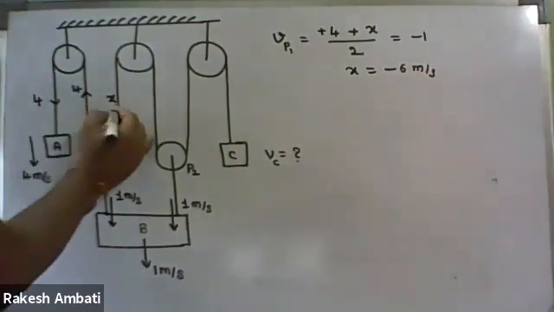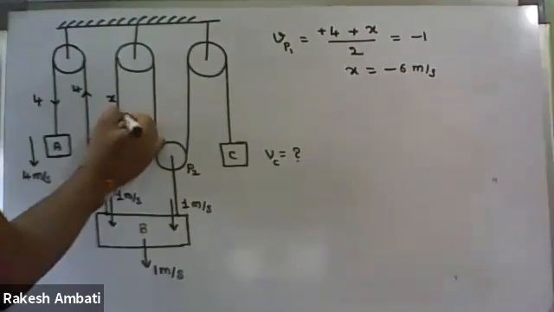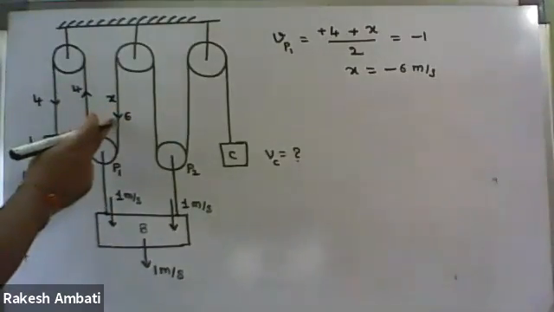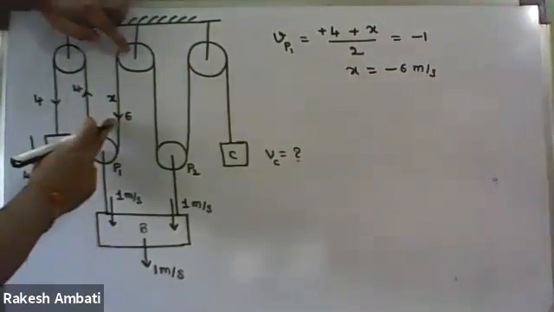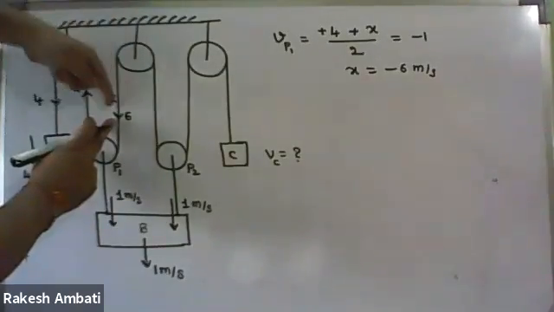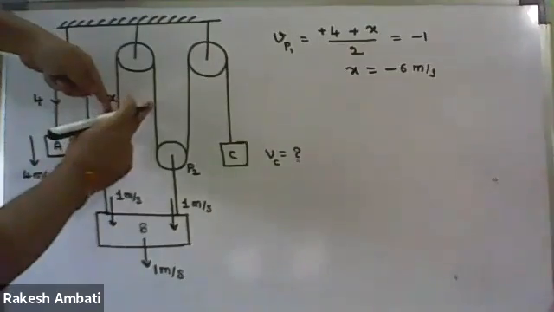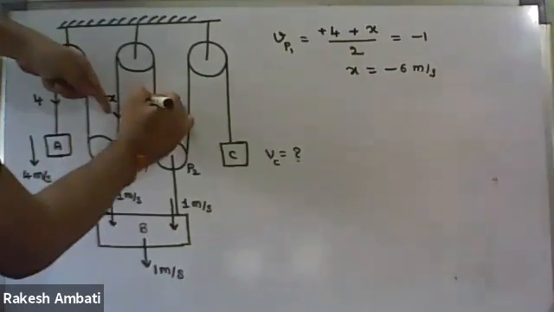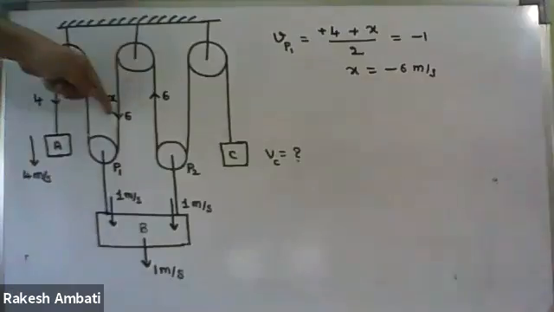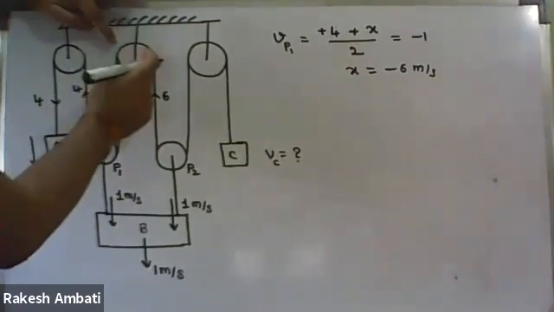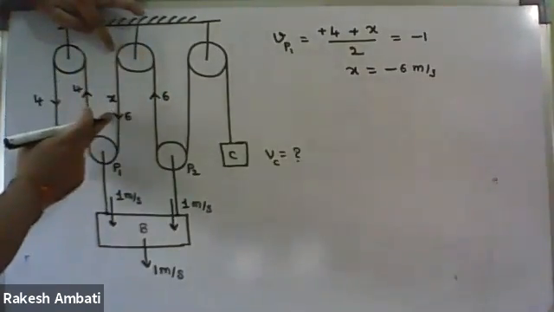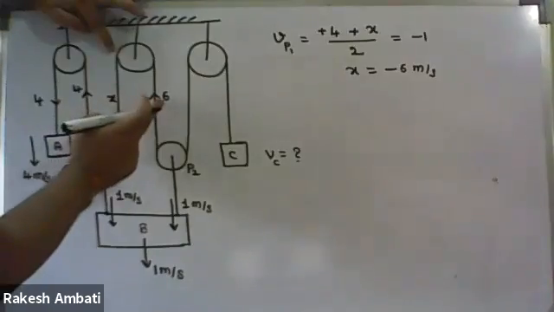X value -6 means this side arm is moving up or moving down? Down. So moving down with 6 meters per second. Again, it is a fixed pulley. One side is moving down with 6 meters per second, so the other side will move up with 6 meters per second.